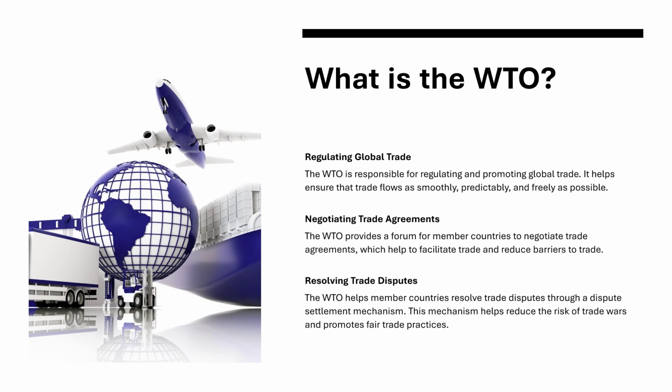What is the WTO? Regulating global trade. The WTO is responsible for regulating and promoting global trade. It helps ensure that trade flows as smoothly, predictably, and freely as possible. Negotiating trade agreements. The World Trade Organization provides a forum for member countries to negotiate trade agreements which help to facilitate trade and reduce barriers to trade. Resolving trade disputes. The WTO helps member countries resolve trade disputes through a dispute settlement mechanism. This mechanism helps reduce the risk of trade wars and promotes fair trade practices.